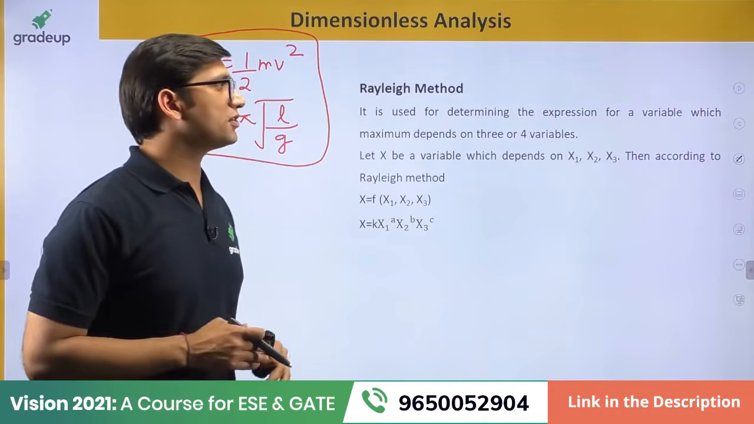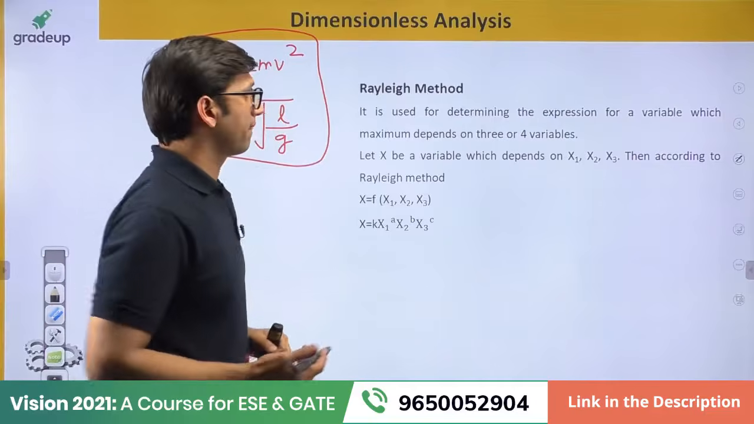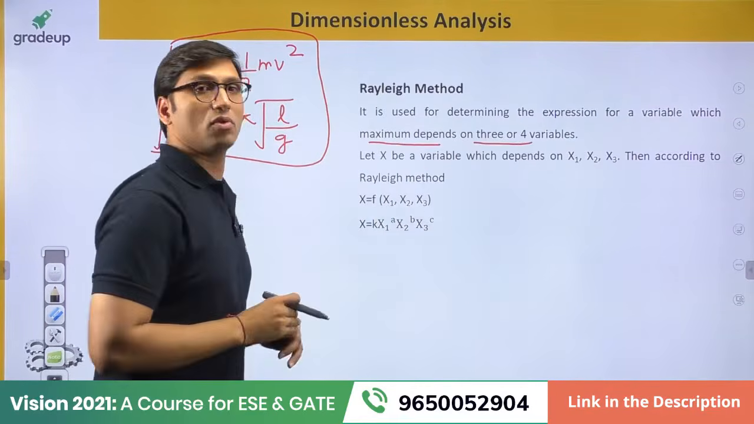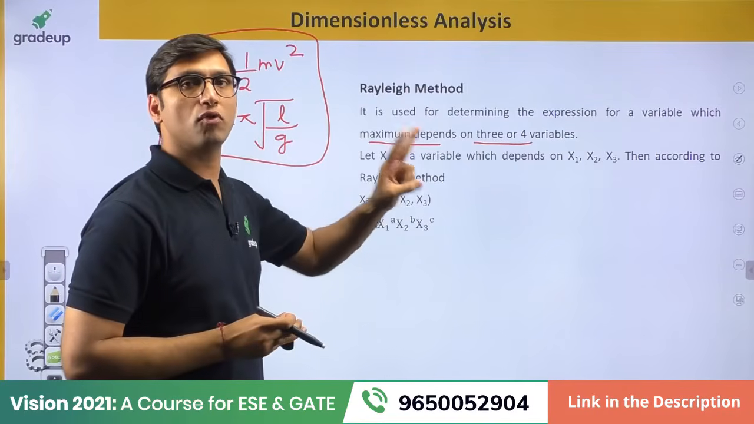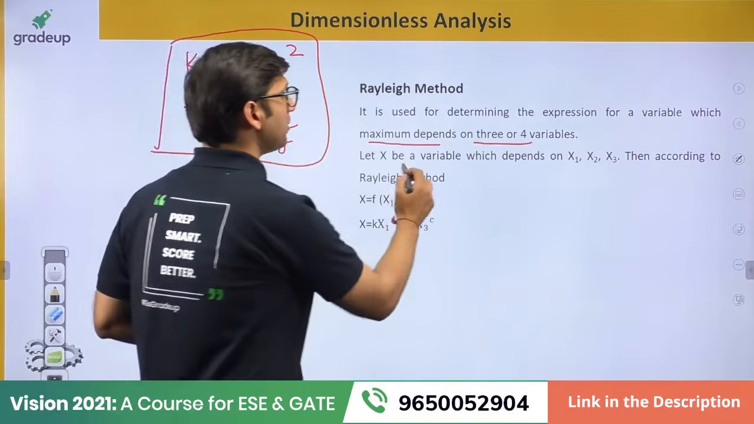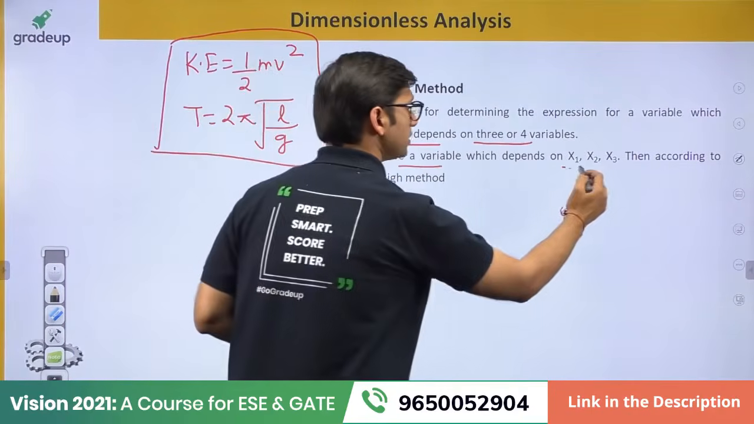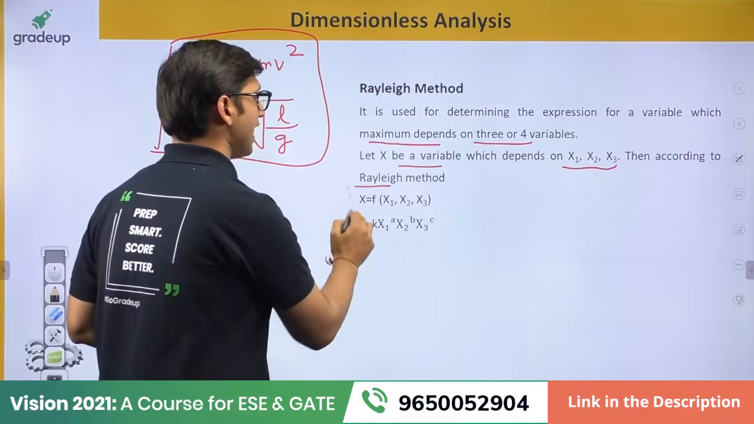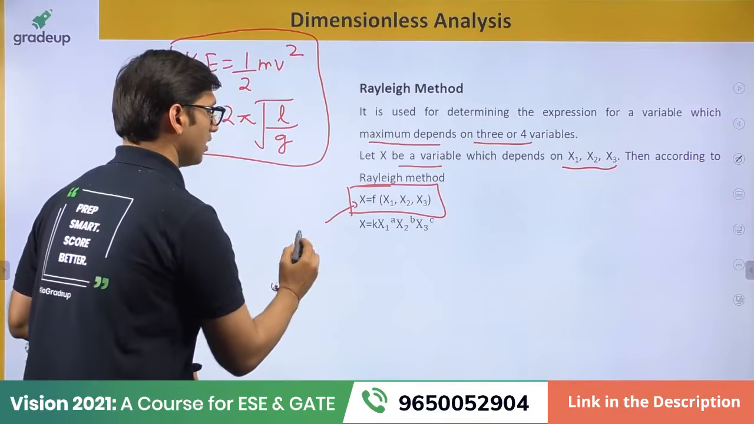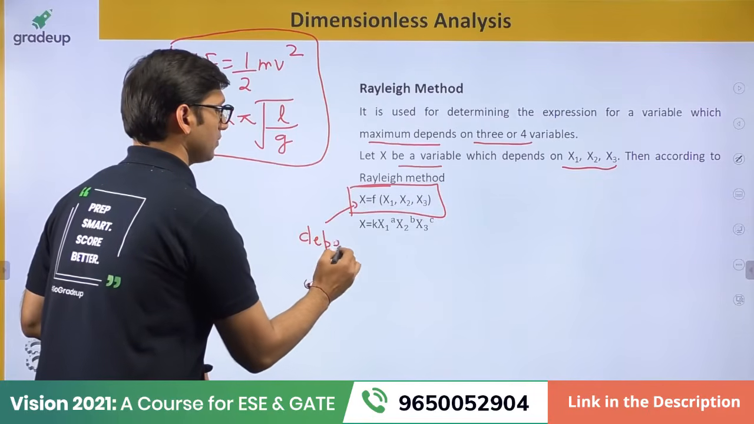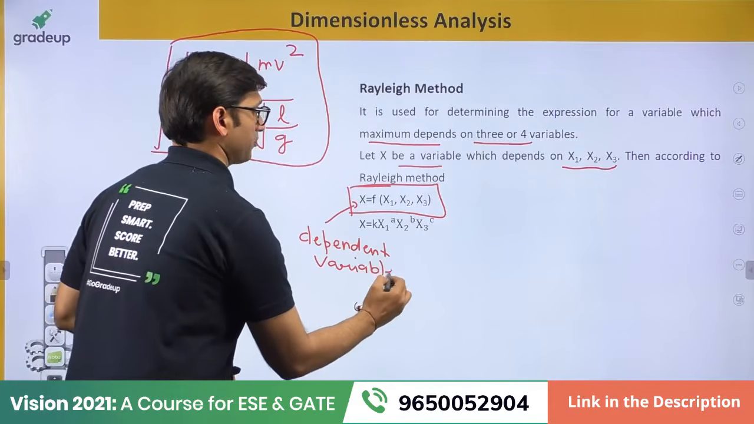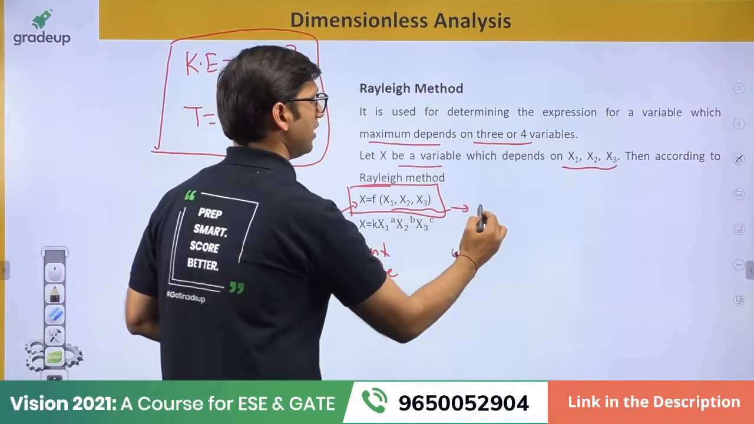Rayleigh method is a method for determining the expression of a variable like this, and it depends at maximum on 3 or 4 variables. It is only used for dimensional analysis of 3 or 4 variables. So let x be a variable which depends on these 3 variables. Then according to Rayleigh method, x is a function of x1, x2 and x3. x is called the dependent variable, and x1, x2, x3 are called independent variables.